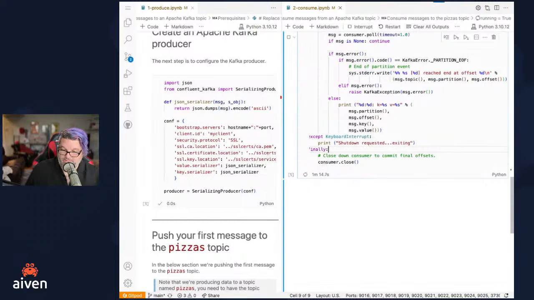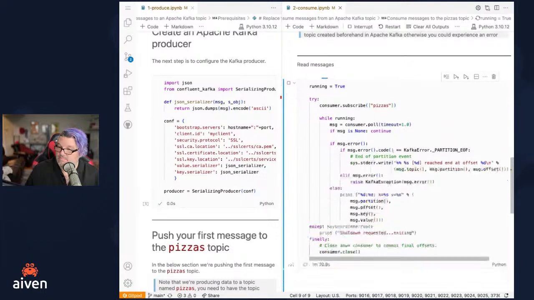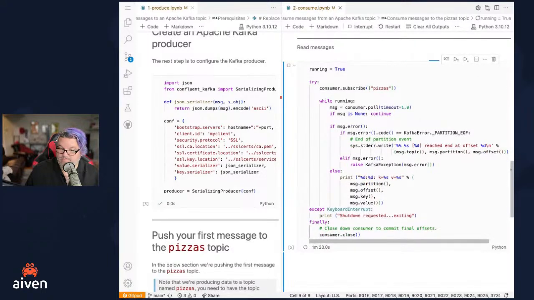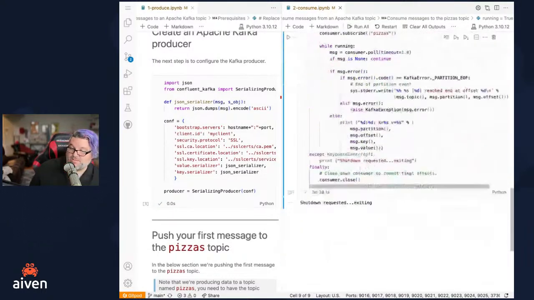Francesco, remind me how I send a keyboard interrupt into the actual cell that's running. Interrupt button at the top. Oh, there it is. It's right in front of me. Sorry about this.